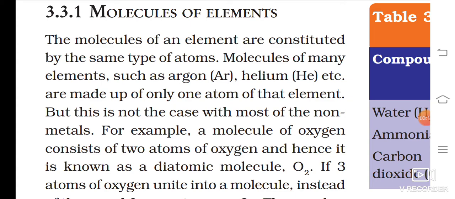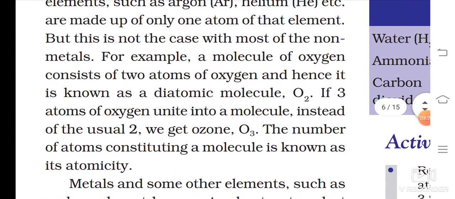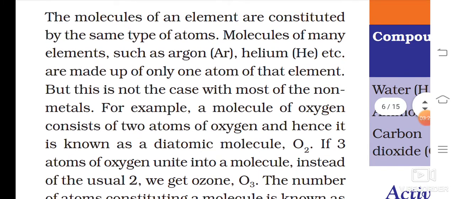For example, a molecule of oxygen consists of 2 atoms of oxygen, and hence it is known as a diatomic molecule, O2. Argon and helium have only one type of atom and only one atom, and that is why we call them monoatomic.